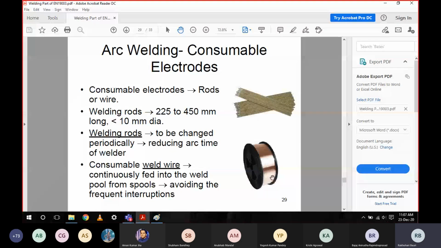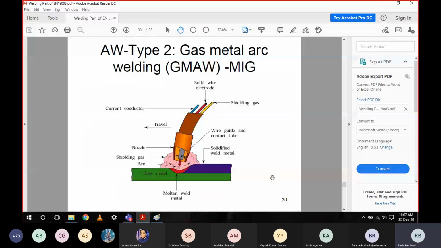You can see now, these are other categories of arc welding: gas metal arc welding and gas tungsten arc welding. In gas metal arc welding, we are using a consumable electrode. Sorry, let me go full screen. This red part is the electrode wire.